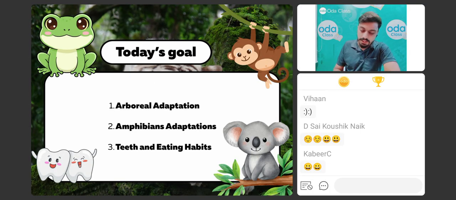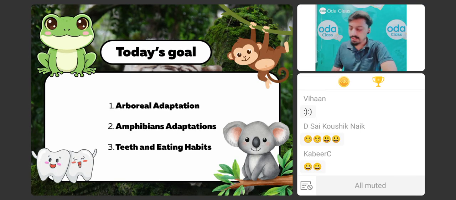Now, sir, what are we going to learn today? Sir, what are these images? What are we going to study? Today we are going to learn about the arboreal adaptation. What are we going to learn, champs? Arboreal adaptation. These animals always stay on trees. They like to jump from one tree to another. We have learned about arboreal, but what is the special adaptation that we are going to learn in this class? Second, amphibian adaptation.